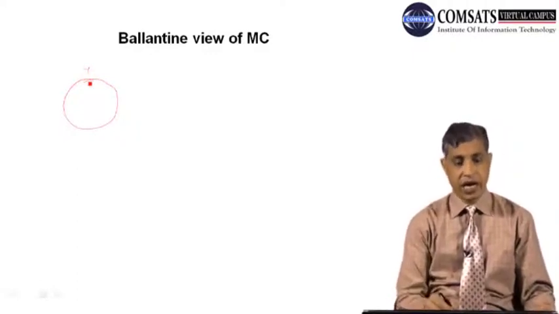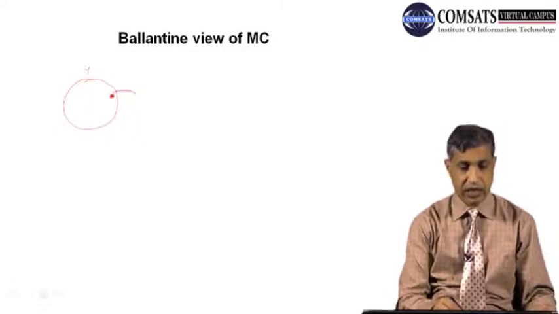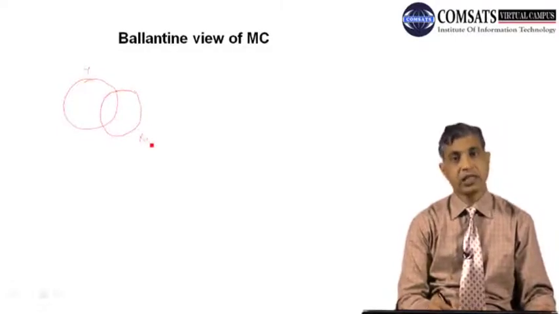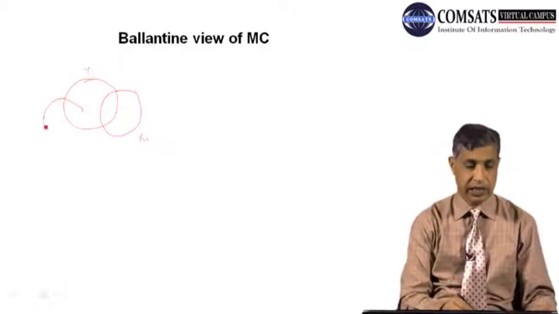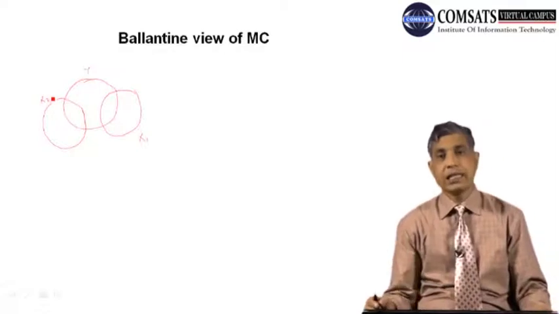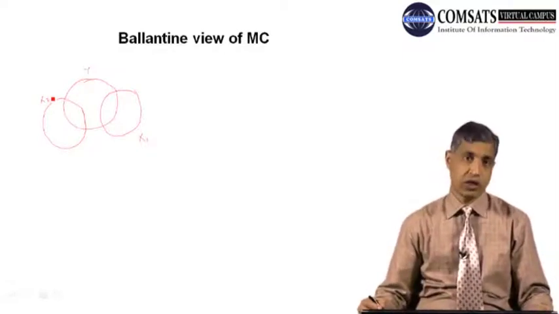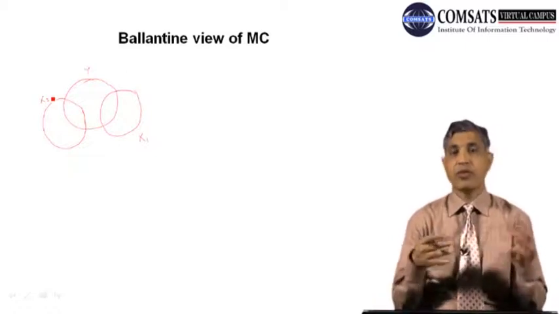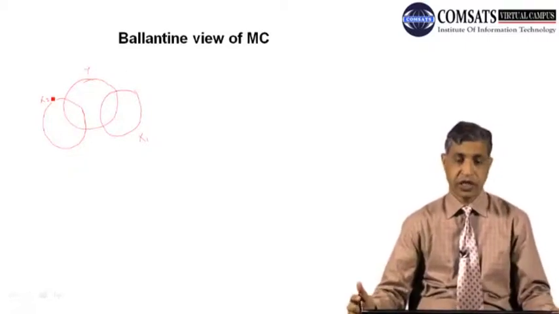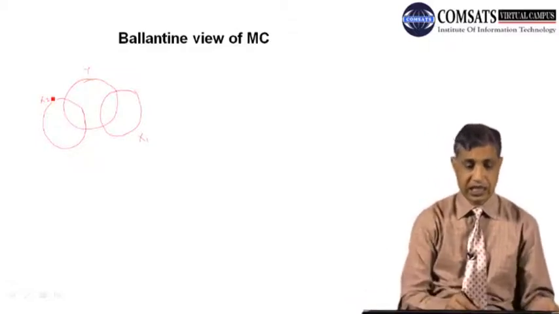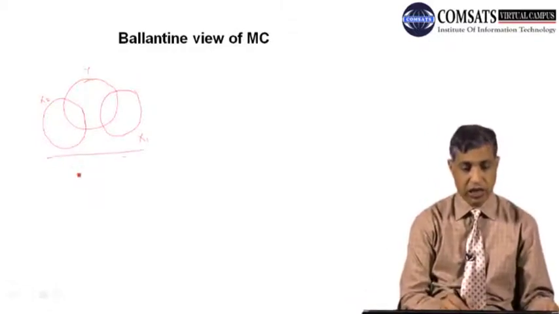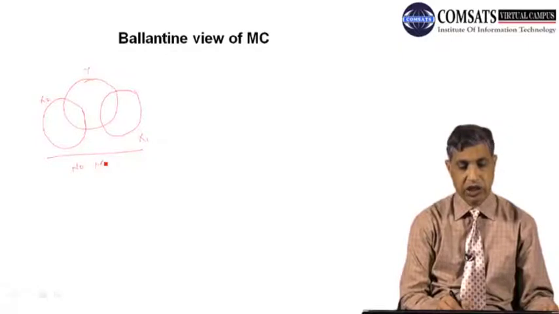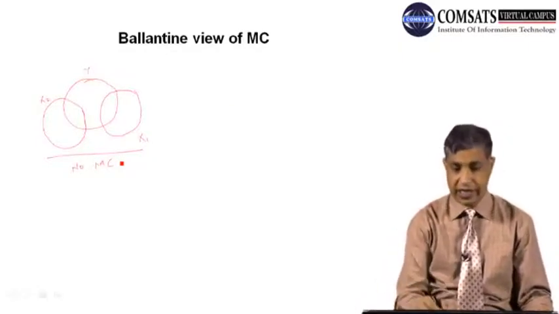I assume that there are two independent variables, x1 and x2. You can see that there is no multicollinearity, because x1 and x2 have no common area with each other. This case is no multicollinearity. MC again means multicollinearity.